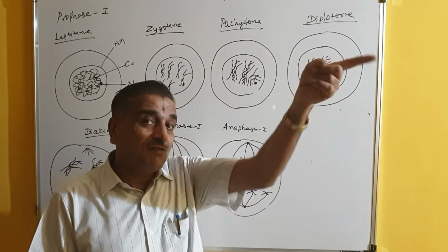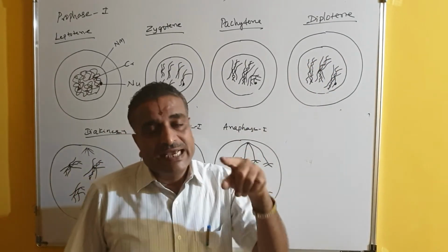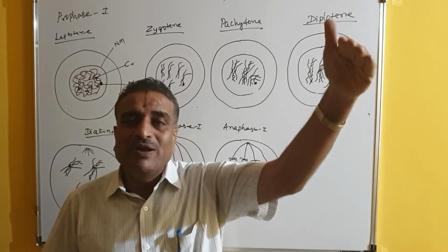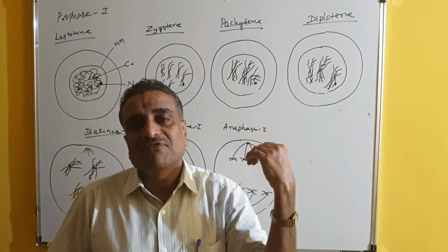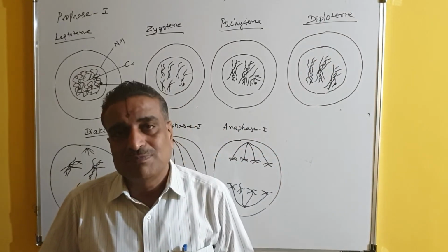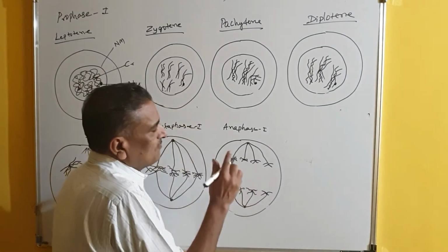So anaphase of mitosis and anaphase 1 of meiosis, what is the difference? In anaphase 1 of meiosis, chromosomes are moving towards opposite poles. In anaphase of mitosis, chromatids are moving towards opposite poles. This is very important. So this is called anaphase 1.